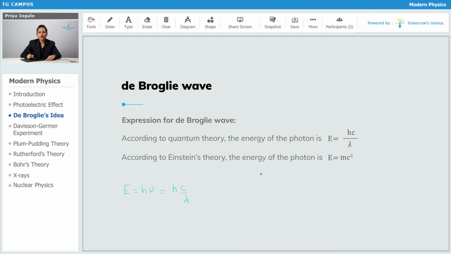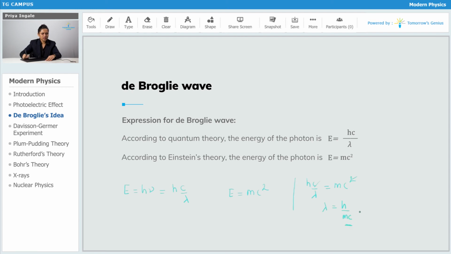But according to Einstein's theory, the energy of a photon is given by E is equal to mc square. Both are applicable, okay. So when I equate the same, hc by lambda equal to mc square, c gets cancelled, so you get lambda is equal to h by mc.